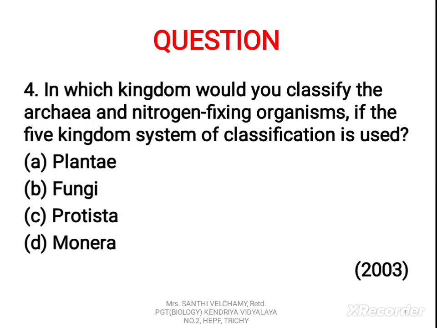Protista. Next question: in which kingdom would you classify the Archaea and nitrogen fixing organisms if the 5 kingdom system of classification is used? A. Plantae, B. Fungi, C. Protista, D. Monera. The correct answer is D. Monera.